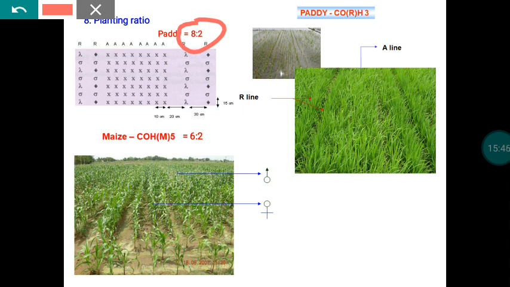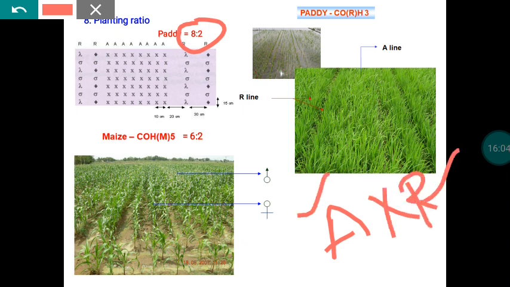I already told you about the cytoplasmic genetic male sterility system itself. So in the case of CGMS only, we are following that for rice. So it's a 3-line system. So for hybrid seed production purpose, we have to make a cross of A into R. Here A is the female parent, R is the male parent. So here we have to maintain 8 rows of the A and 2 rows of the R.